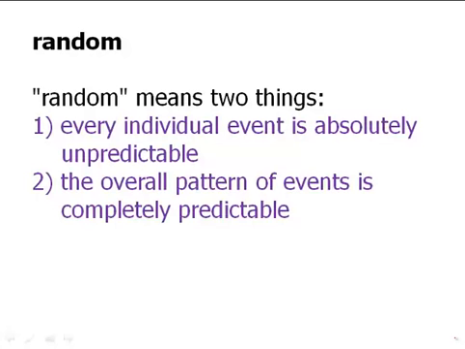And so that's the pattern that is guaranteed. And in fact, the more I flip the coin, the larger the number of flips, the closer the ratio would have to be to 1/2. And so that is the meaning of random. Very important to keep both of those in mind. Individually unpredictable, but over the long term, completely predictable.